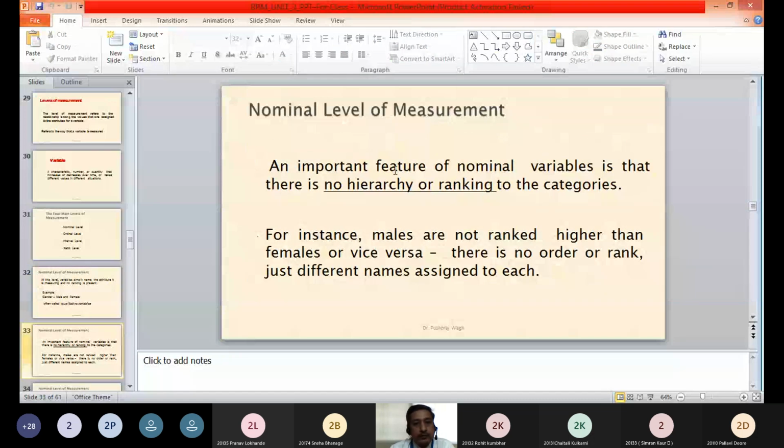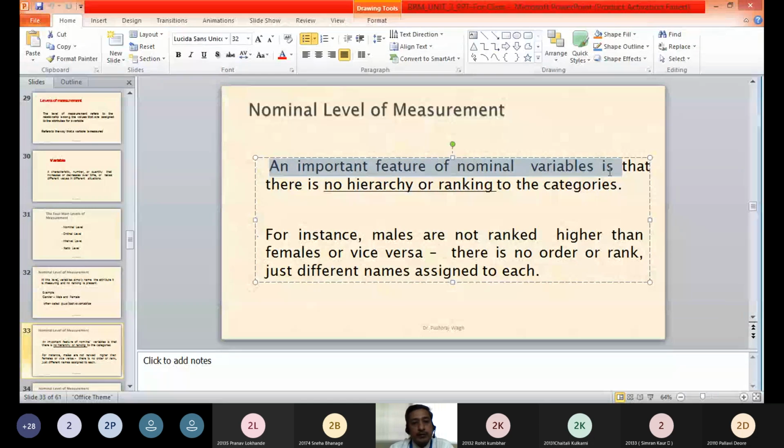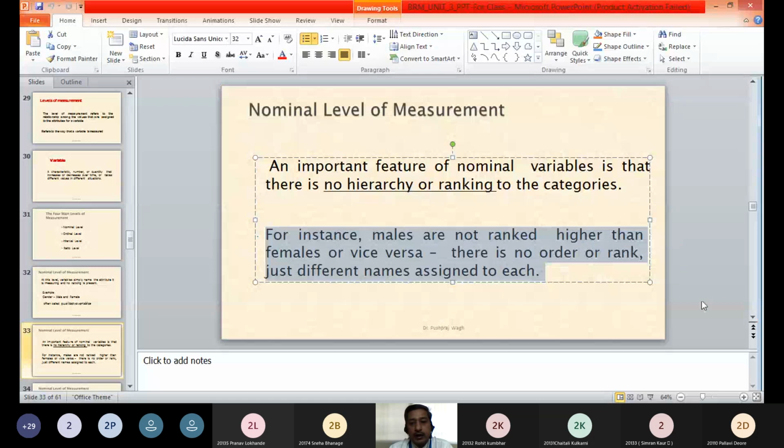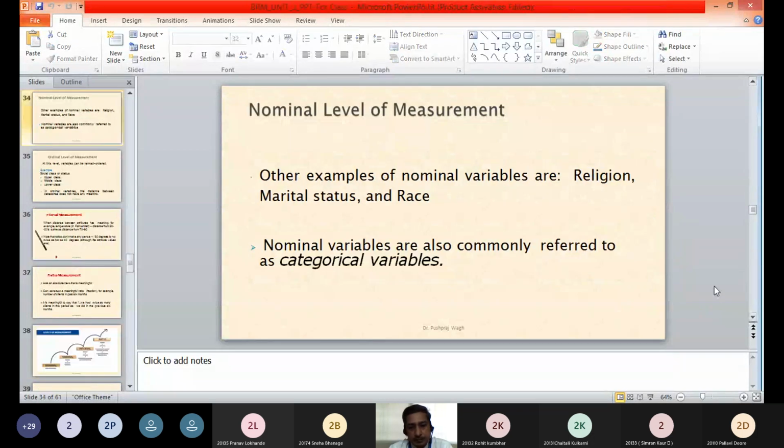This nominal level, we have to understand that an important feature is that there is no hierarchy or no ranking. As I said, there is no ranking or there is no hierarchy. It is not that something is higher or lower. It is just a label given to a particular variable. So for instance, males are not ranked higher than females and vice versa. There is no order or rank. Just different labels are given to the different variables.